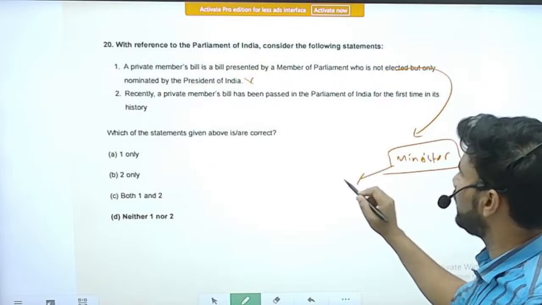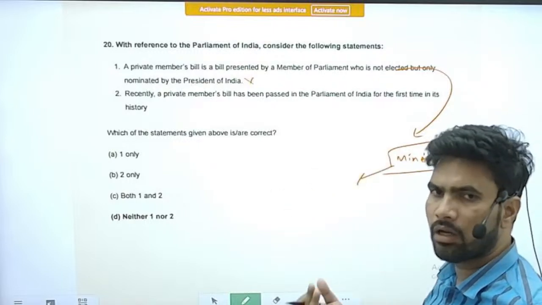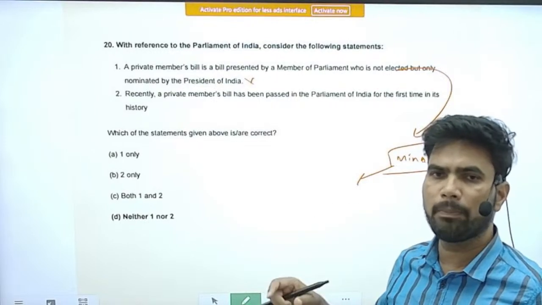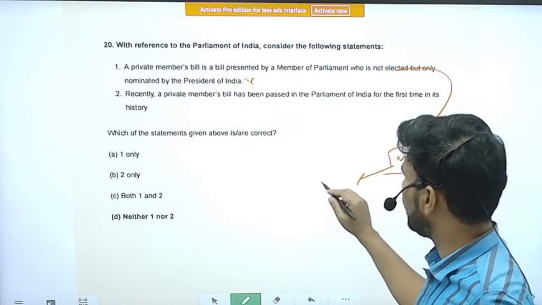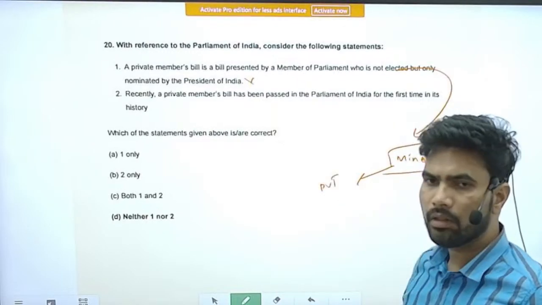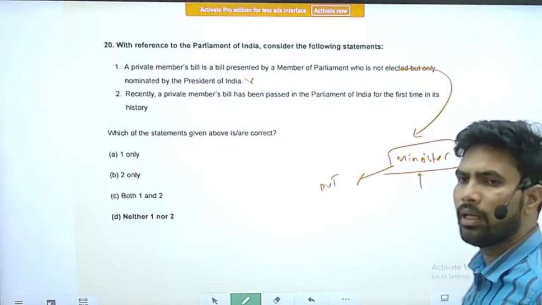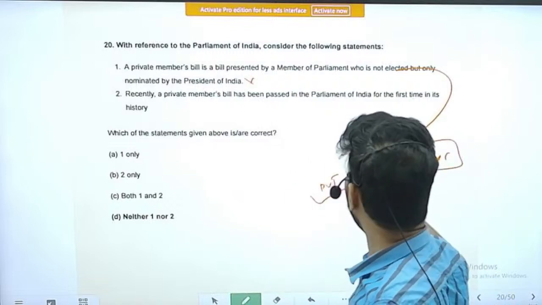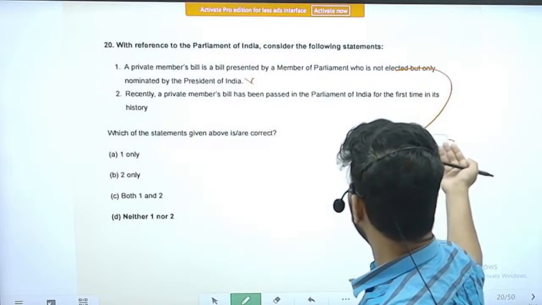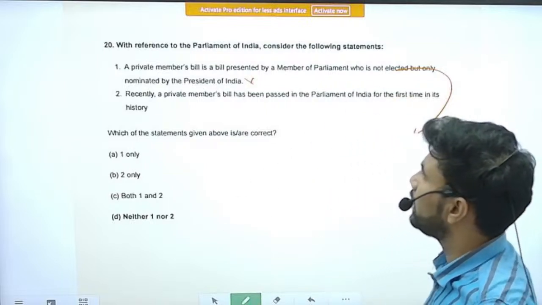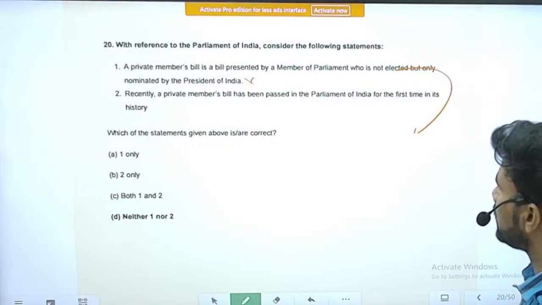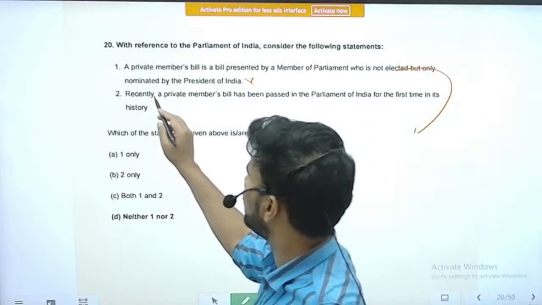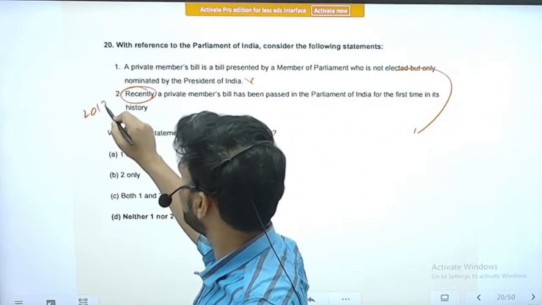Apart from a minister, any other member of Parliament, whether nominated or elected, or even hailing from the same party which is in power, introduces what is called a private member's bill. Only if a minister introduces a bill, that bill is known as a treasury bill or government bill, or you can also call it a public bill. So statement 1 is incorrect. Second one is, recently a private member's bill has been passed in the Parliament of India for the first time in history. Recently here means the time period of 2017.